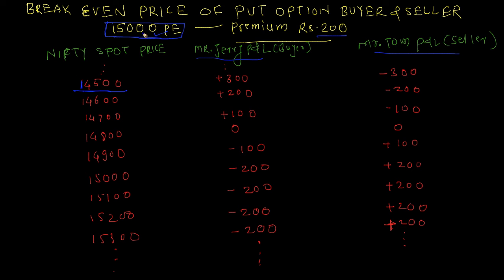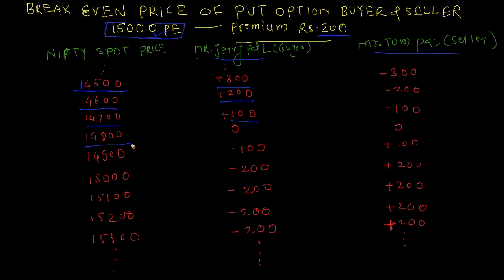So he is selling at a price 500 rupees higher. So that is his profit. This 500 is his profit, but already he has paid rupees 200 as premium. So his net profit and loss will be rupees 300. Okay. So for 14,600, he will earn 400 rupees from here, but already he has paid 200, so his net PNL will be 200. Here his net PNL will be 100.